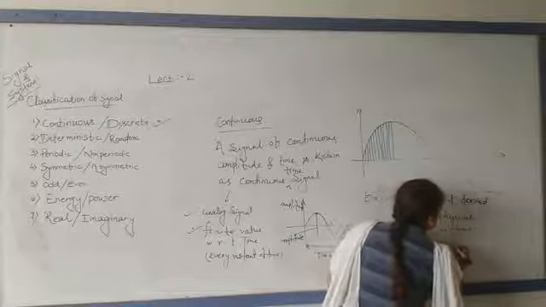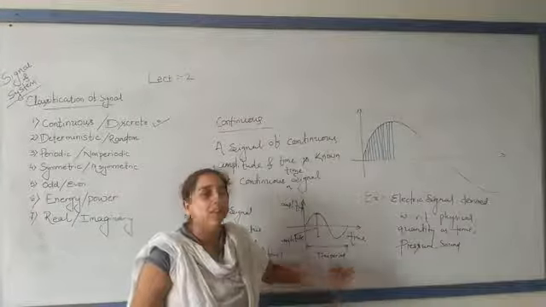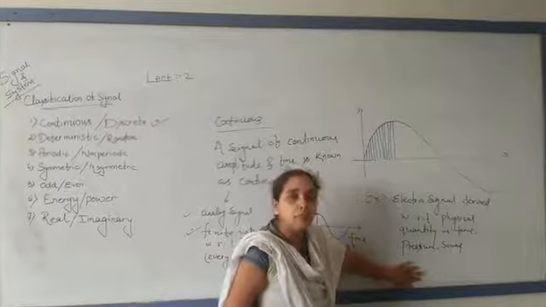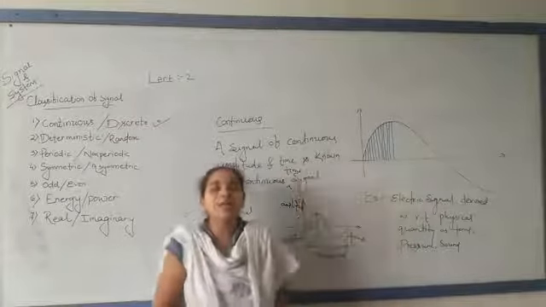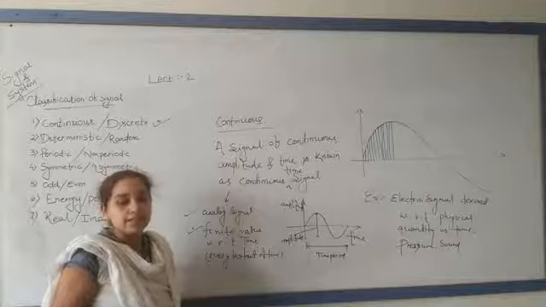Understood? The electrical signal is represented with varying temperature, varying pressure, varying sound. That is nothing but an analog signal or continuous time signal.